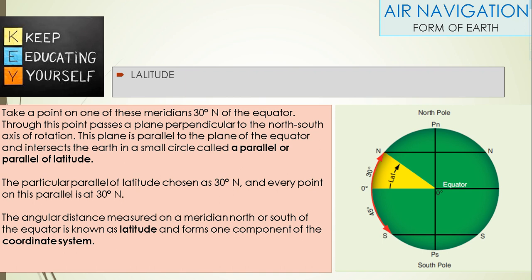The particular parallel of latitude chosen is 30 degrees north and every point on this parallel is at 30 degrees north. The angular distance measured on a meridian north or south of the equator is known as latitude and forms one component of the coordinate system.